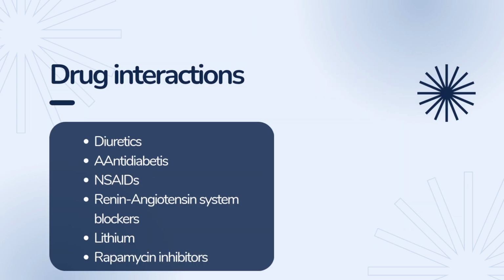When initiating lisinopril therapy, diuretics may further reduce blood pressure and lead to hypotension. When co-administered with thiazide-type diuretics or potassium-sparing diuretics, lisinopril may increase the risk of hyperkalemia. Therefore, if co-administration of these diuretics is necessary, the patient's serum potassium should be monitored frequently. Concomitant administration of anti-diabetic medicines and lisinopril can increase the risk of hypoglycemia. Non-steroidal anti-inflammatory agents can reduce the antihypertensive effect of ACE inhibitors.